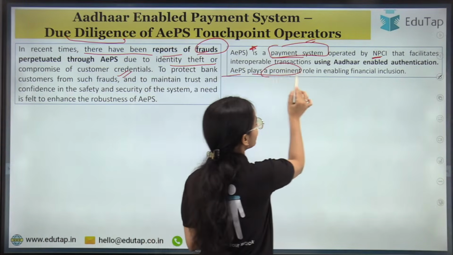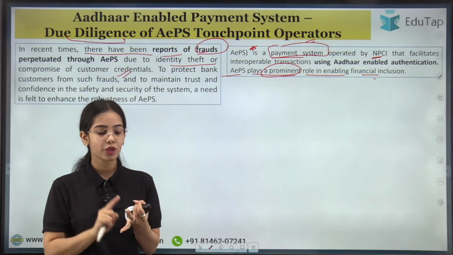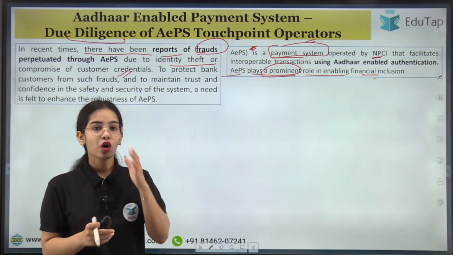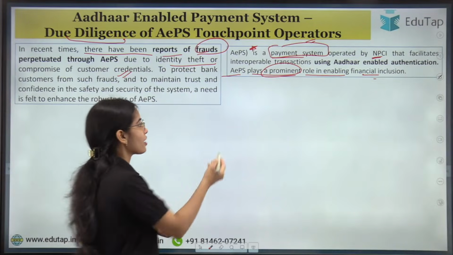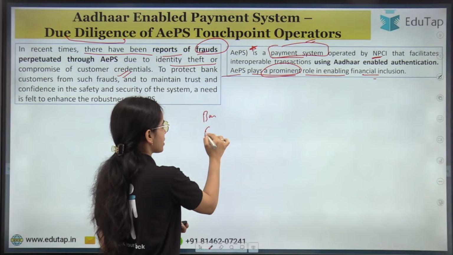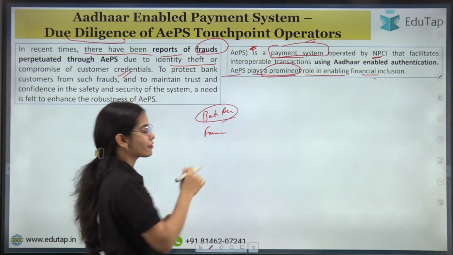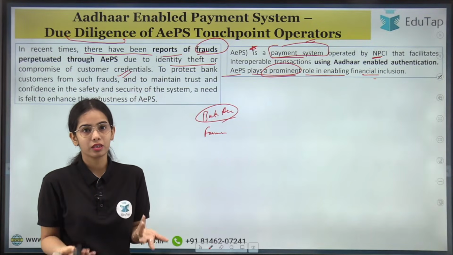APS plays a prominent role in enabling financial inclusion. Let's say you do not have a mobile phone. Let's say you do not have the UPI ecosystem because you do not have an Android phone, okay? Or let's say you do not have a credit card or debit card. But let's say you have a bank account. Let's say there is a farmer who has a bank account, but he does not have an Android phone, due to which he does not have the UPI ecosystem with himself.